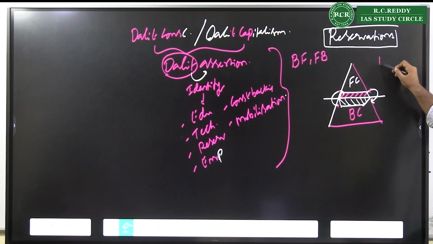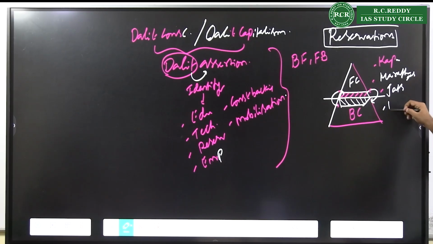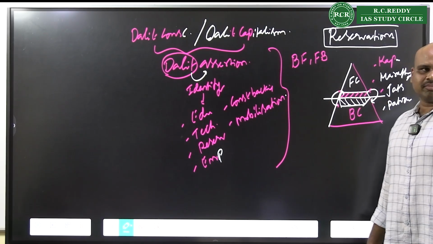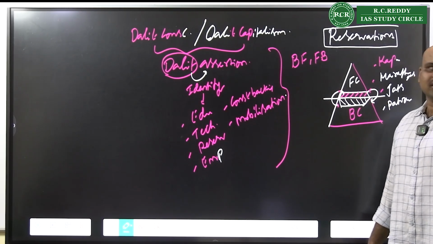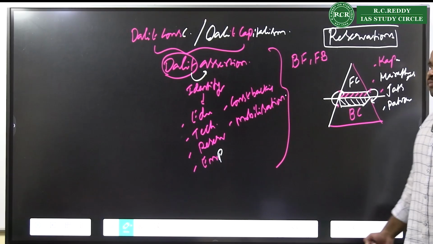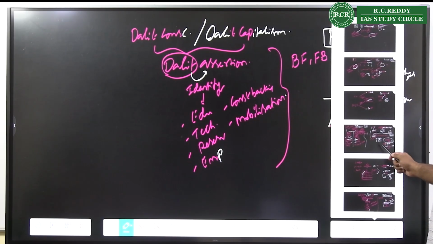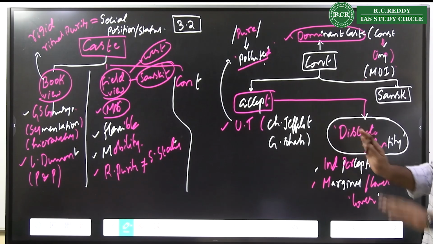That is where we see the demand for reservation by Kapus, by Marathas, by Jats, and by Patidars. All of this reservation demand is happening on the basis of backward forwards and forward backwards. So that is another important dimension that you need to understand with respect to caste. If you are able to understand these contemporary perspectives of caste, sufficient.